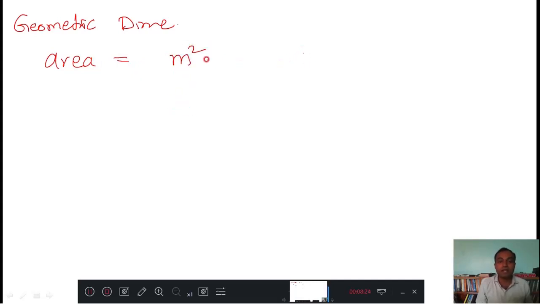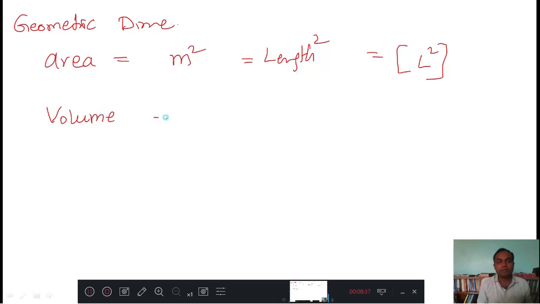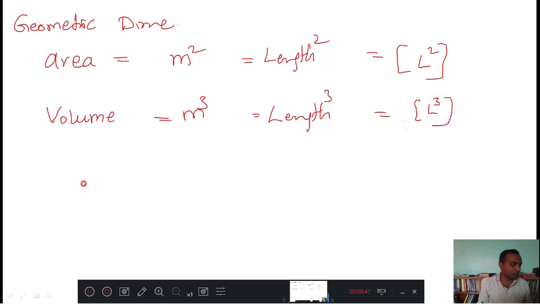Therefore, it's a length square. We can call it a length square. Therefore, its dimensions are L square. Like that. Volume, how do you measure volume? Volume is measured as a meter cube, a length cube. Therefore, its dimensions are L cube. Understood?